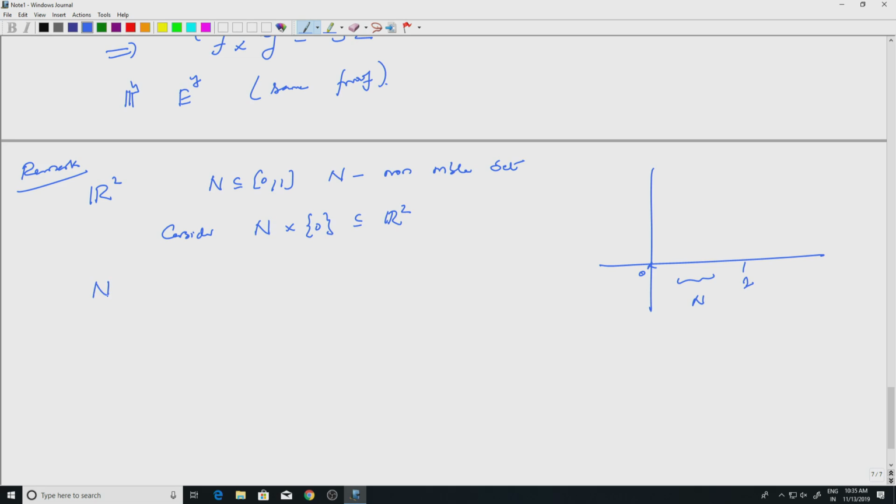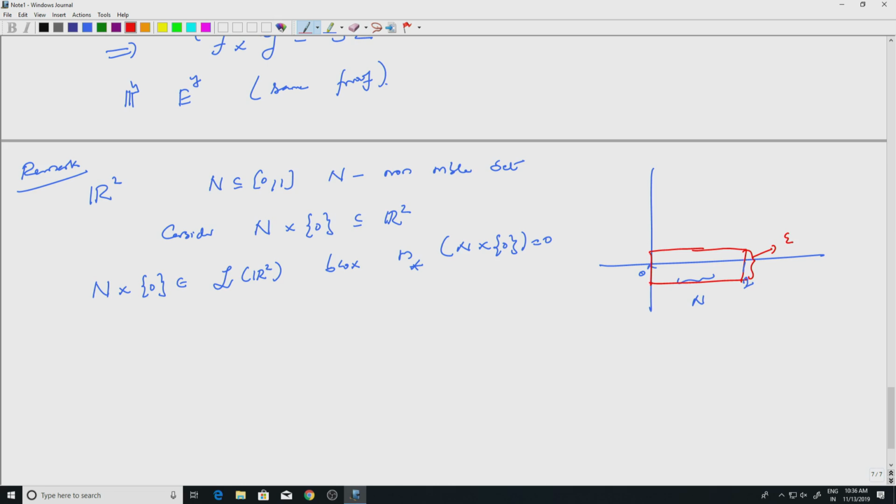Now, N cross 0 belongs to the Lebesgue sigma algebra of R2. Why is that? Because the outer measure of N cross 0 is 0. I can cover this with small rectangles, taking the width of the rectangle to be epsilon and the length to be 1.